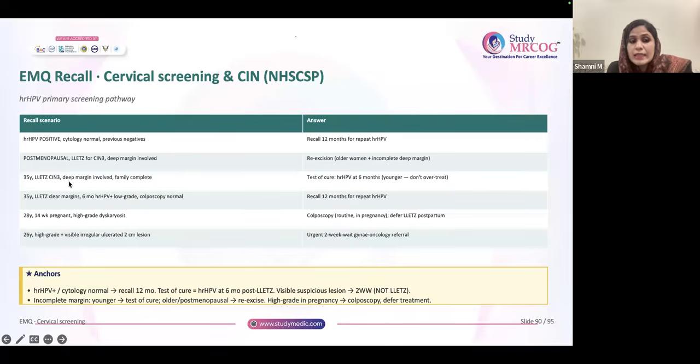A 35-year-old post-LLETZ CIN3, deep margin involved, family is complete, so HR HPV at 6 months. A 35-year-old, clear margins, 6 months HR HPV, it is showing low grade, colposcopy is normal. In such situation, recall at 12 months. A 28-year-old, 14 weeks pregnant with high grade dyskaryosis, go for colposcopy and you have to defer LLETZ postpartum. A 26-year-old patient, high grade with visible irregular ulcerated 2 centimeter lesion, is an urgent 2-week referral pathway.